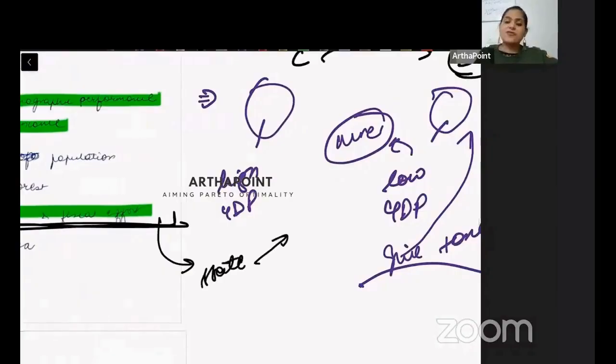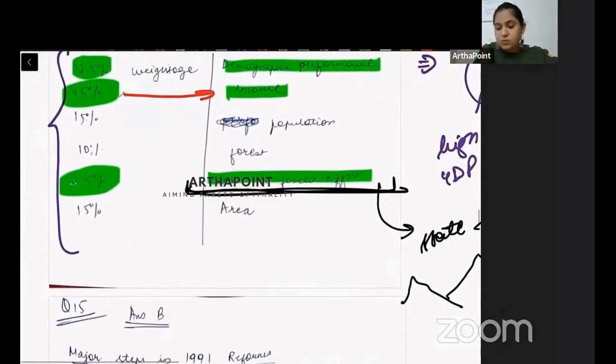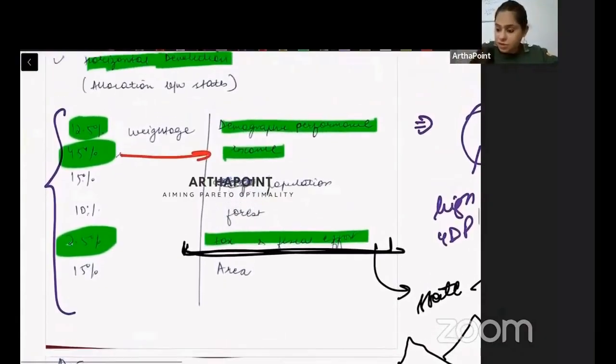Some states, for example, states which have a high level of mountains, their economic activity will be less. If economic activity is less, they will collect less tax. If they collect less tax, they will always have a deficit. So we understand that there may be some regional restrictions on collecting money, on doing economic activities. That is why this is not given much weightage, but this should be given some weightage. Fiscal effort should be given weightage.